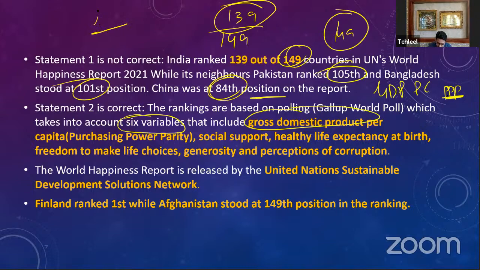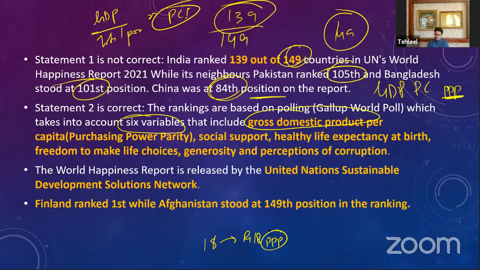How do we get that? You take the total GDP of the nation divided by the total population. This gives you the per capita income, the GDP per capita at PPP. If you see the value at PPP, $1 is equal to about 18 rupees. That is the purchasing power parity value of the rupee in terms of the dollar. But in terms of the exchange rate system, $1 is equal to close to 75 rupees. PPP tells us how much is the purchasing power of the currency with respect to the foreign currency. So that is the first indicator in the World Happiness Report, GDP per capita.